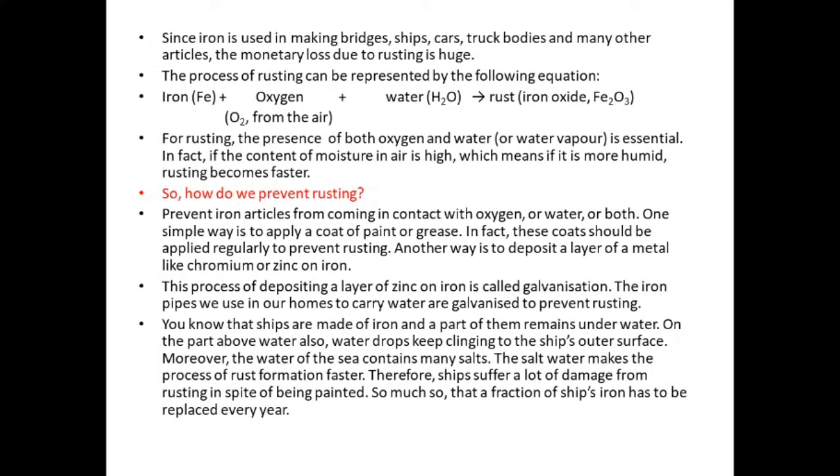Moreover, the water of the sea contains many salts. The salt water makes the process of rust formation faster. Therefore, ships suffer a lot of damage from rusting in spite of being painted. So much so that a fraction of a ship's iron has to be replaced every year. Because of rusting, each year you have to replace some part or the other.